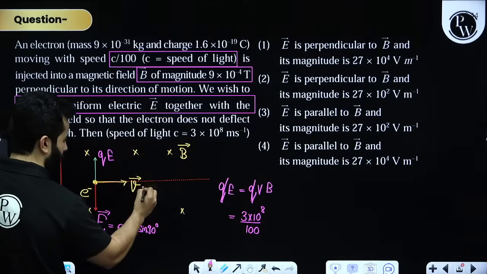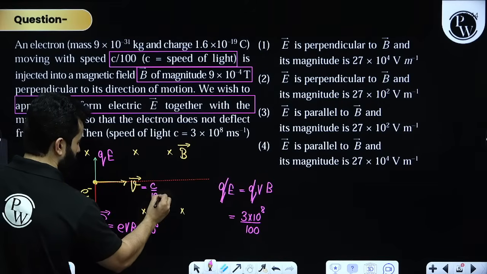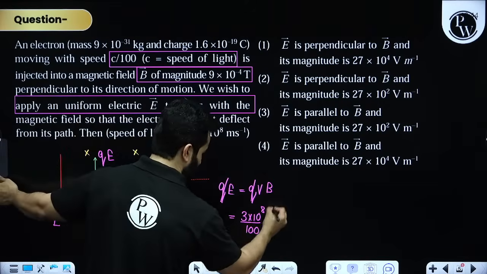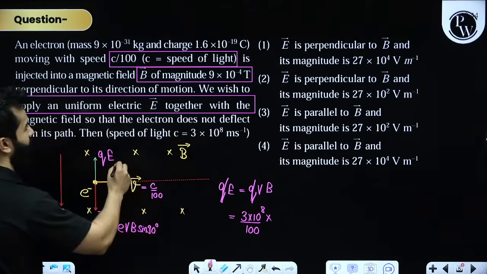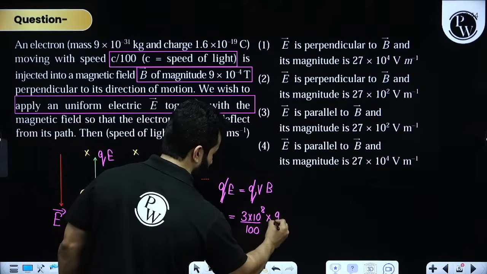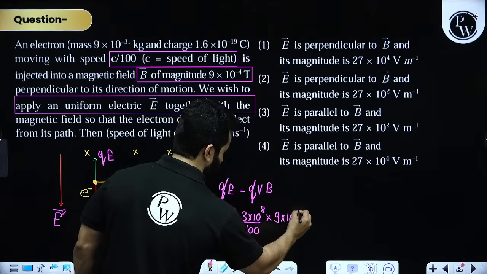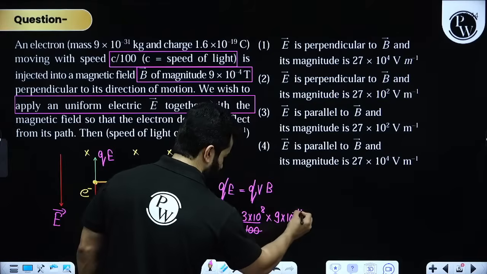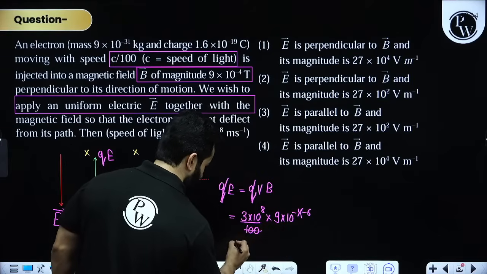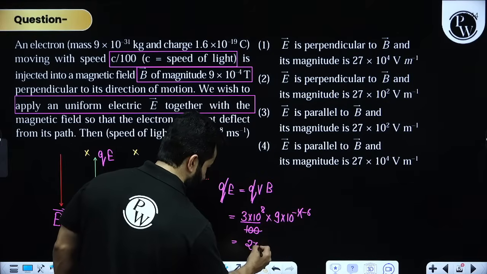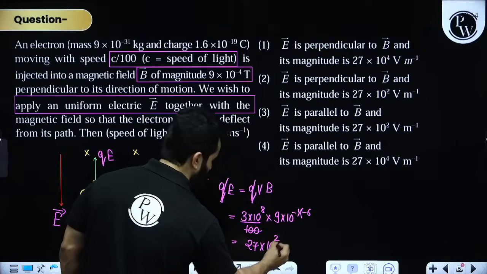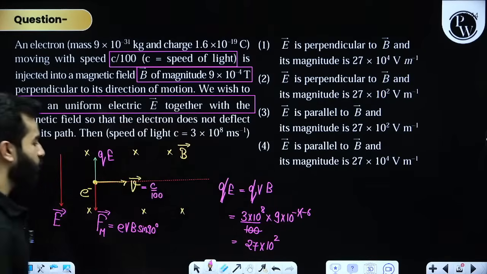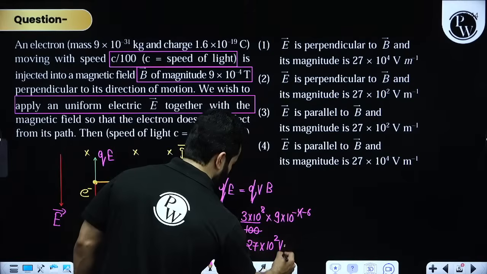It is C by 100 multiplied by the magnitude of the magnetic field, which is 9 into 10 to the power minus 4. Then this can be written as minus 6, and this will be 27 times 10 to the power 2. So 27 into 10 to the power 2, with unit volt per meter.